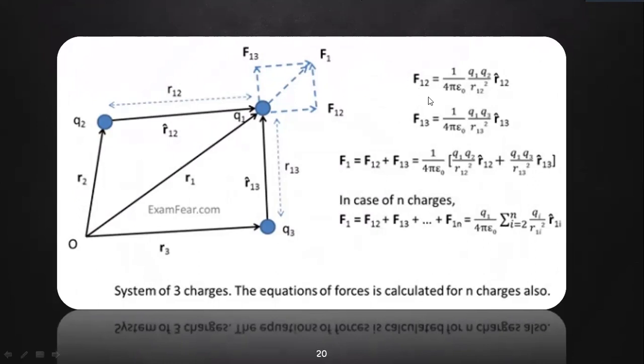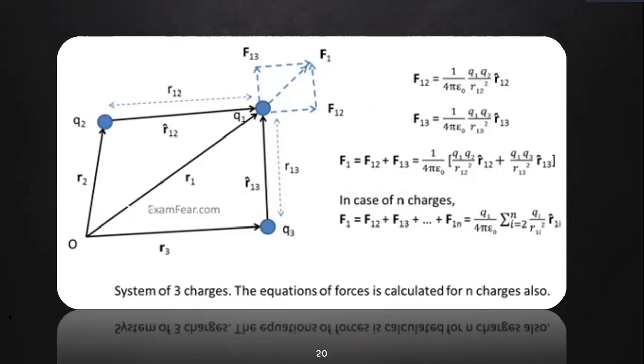That is F12, which is nothing but 1 by 4 pi epsilon naught Q1 Q2 by R1 square. So the force on Q1 due to Q3 is F13. So what is the total force that is acting on it? It is F12 plus F13.